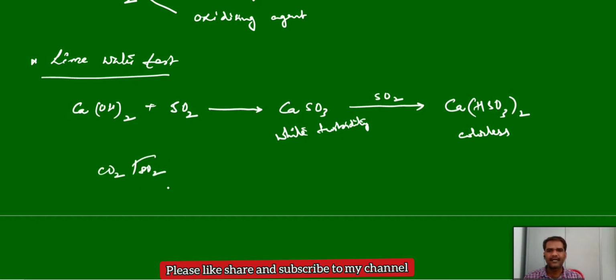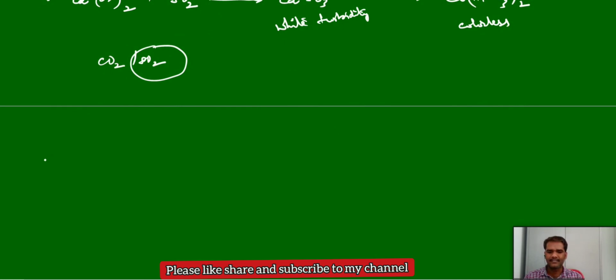But further, sulfur dioxide can act as both an oxidizing and a reducing agent. When you treat sulfur dioxide with oxidizing agents like potassium dichromate or potassium permanganate, it can undergo further reactions. It can give a green color residue if you treat it with potassium dichromate. That can confirm it with respect to carbon dioxide. This is very, very important. We will see the confirmation tests with potassium dichromate or potassium permanganate, and some reactions which support the reducing nature of sulfur dioxide.